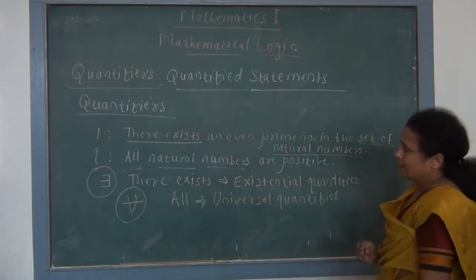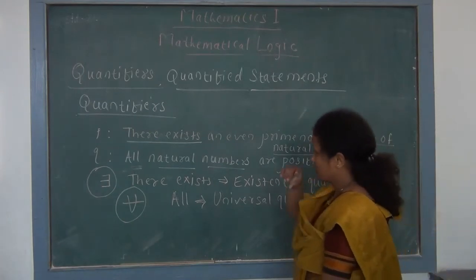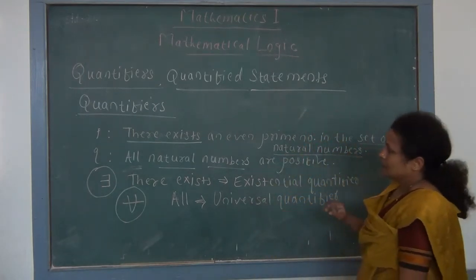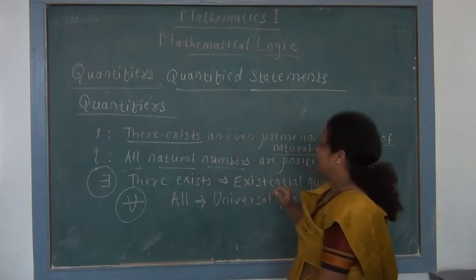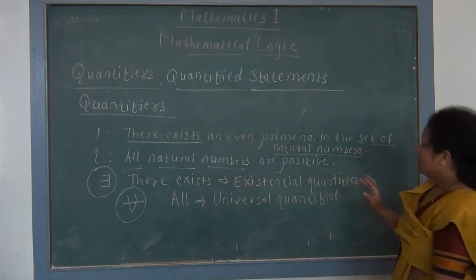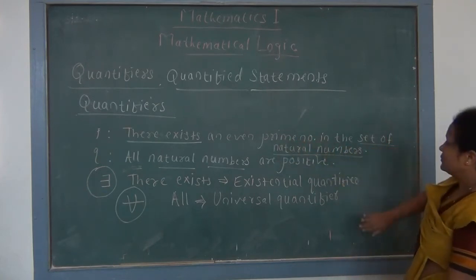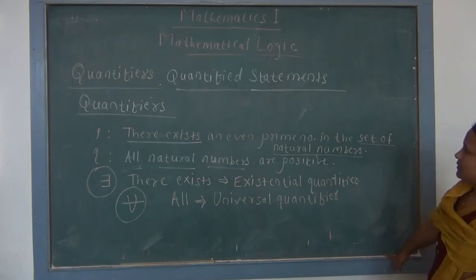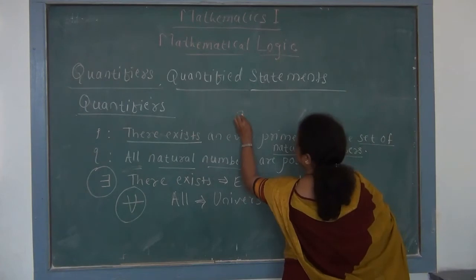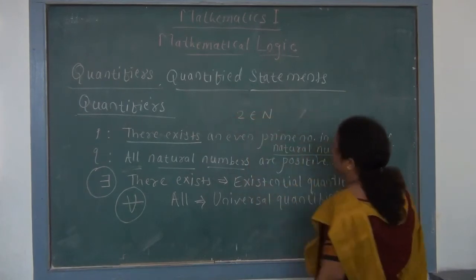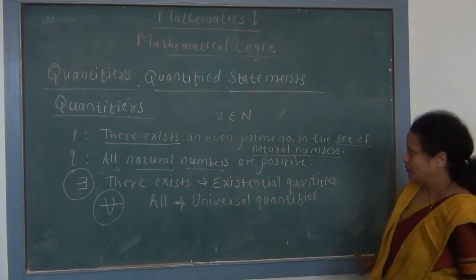Existential quantifier there exist. So these two quantifiers when used in our statement, it is called as quantified statement. So this P statement with existential quantifier is true when there exists an even prime number in the set of natural numbers, and all of you know that there exists one even prime number which is 2, belongs to natural numbers, and so this P statement has truth value true.